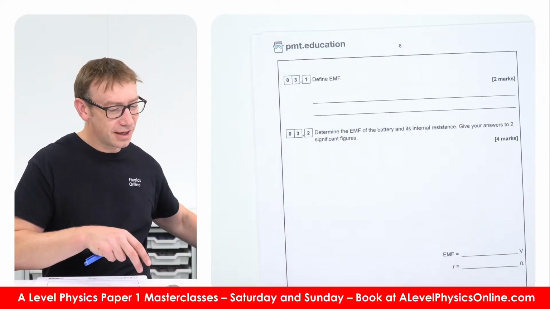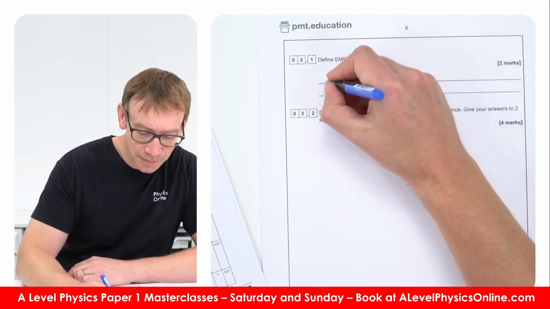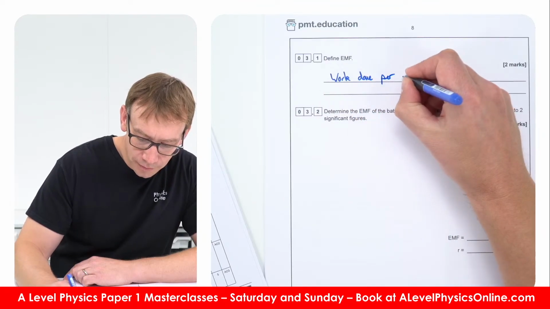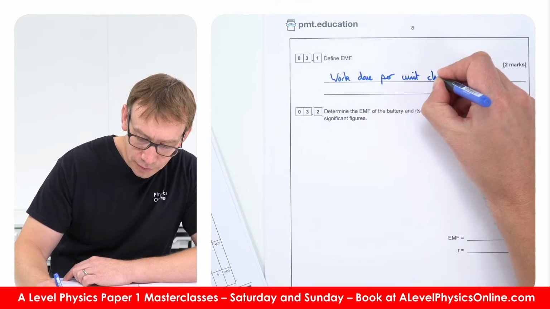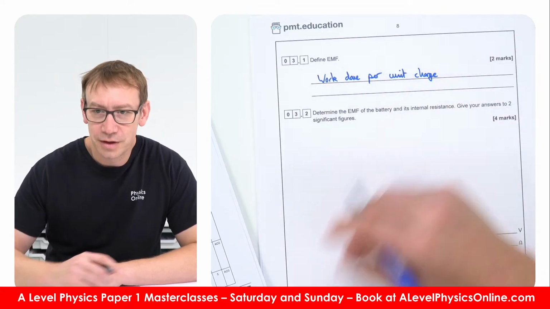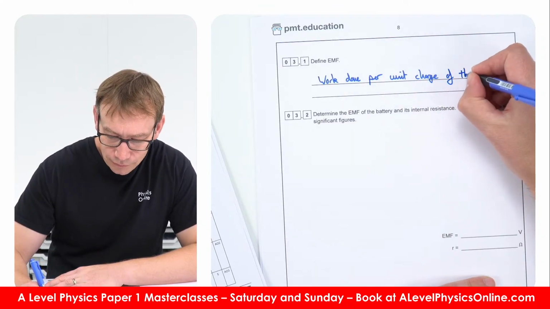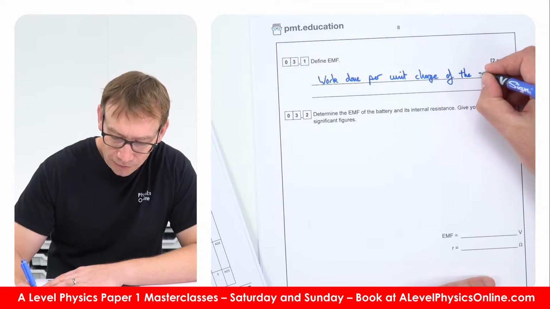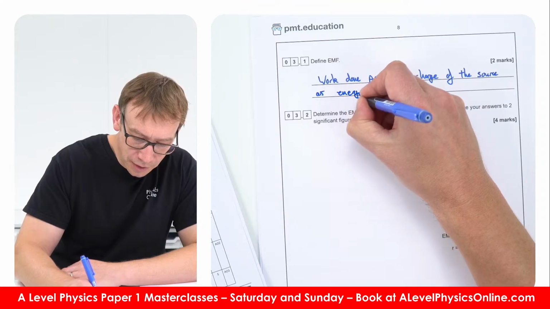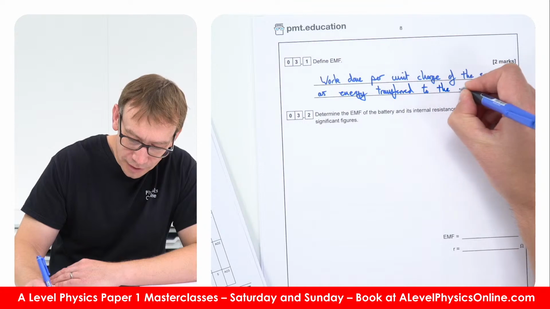I would say normally maybe a 1 mark answer, but this is going to be the work done per unit charge of the power source, or the energy transferred to the circuit.